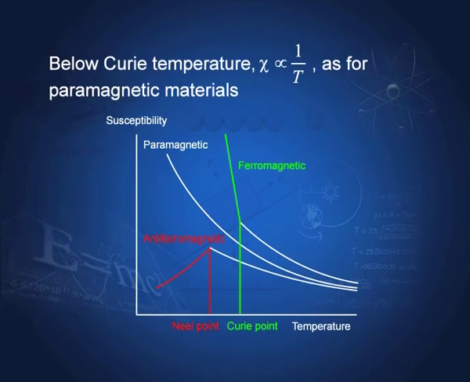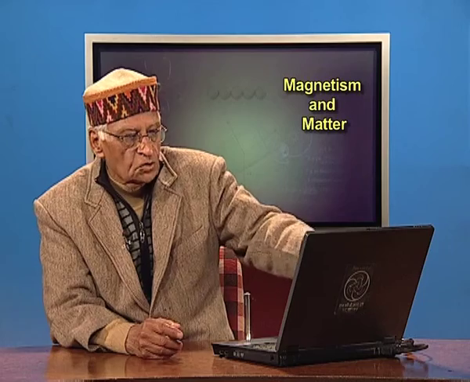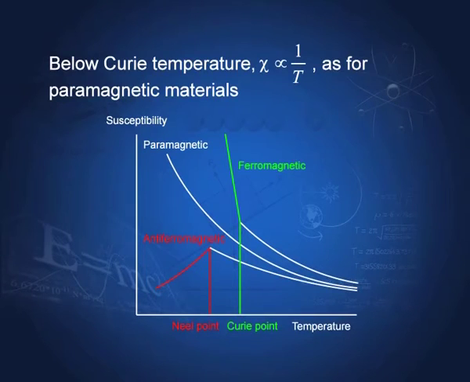Above the Curie temperature, for paramagnetic substances, chi varies as 1 by T. For the ferromagnetic materials, this variation, chi proportional to 1 by T, is obtained only in the region above the Curie temperature; below it, this law does not hold. So, chi proportional to 1 by T is known as the Curie-Weiss law or Curie law, and this T is known as the Curie temperature.